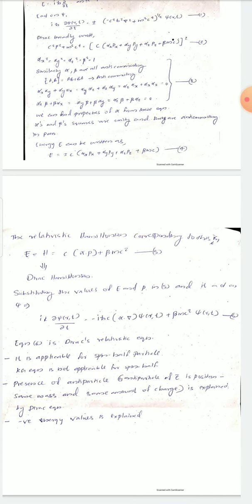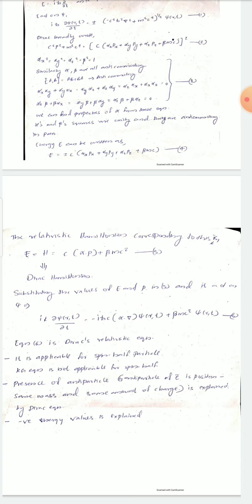Furthermore, we substitute E and p in the above equation and it acts on psi. We get iħ ∂/∂t psi of r comma t equal to minus iħ c alpha into del psi of r comma t plus beta mc square psi of r comma t. This equation can be written as equation 6, and this equation 6 is called the Dirac relativistic equation.